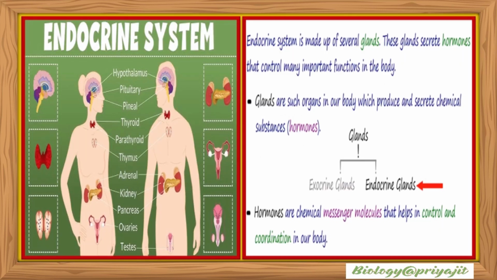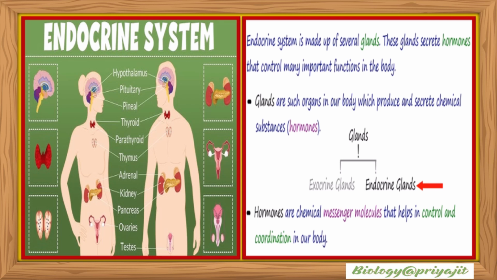Endocrinology is fundamentally a branch of biology and medicine that focuses on the study of endocrine glands, the hormones they produce, and how these hormones regulate various physiological functions in our body. The term endocrinology is derived from the Greek words endo, meaning within, and krinein, meaning to secrete. Unlike exocrine glands, which release their secretions through ducts, endocrine glands are ductless and secrete hormones directly into the bloodstream.